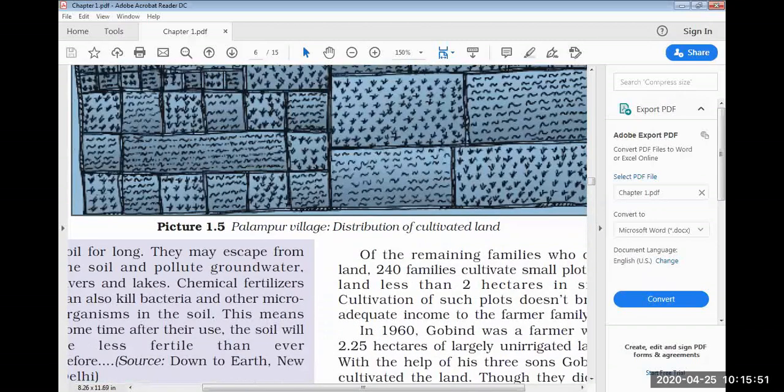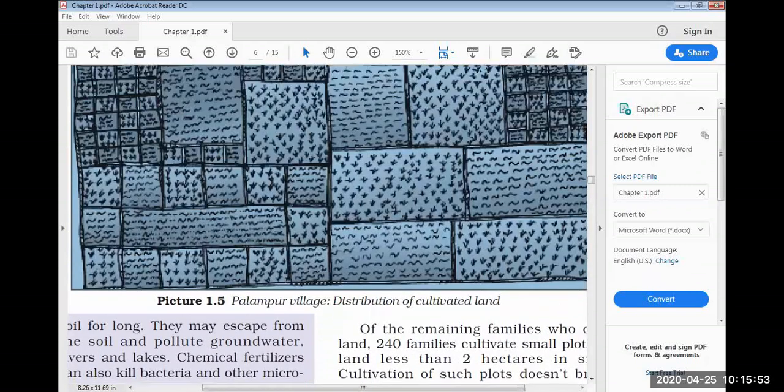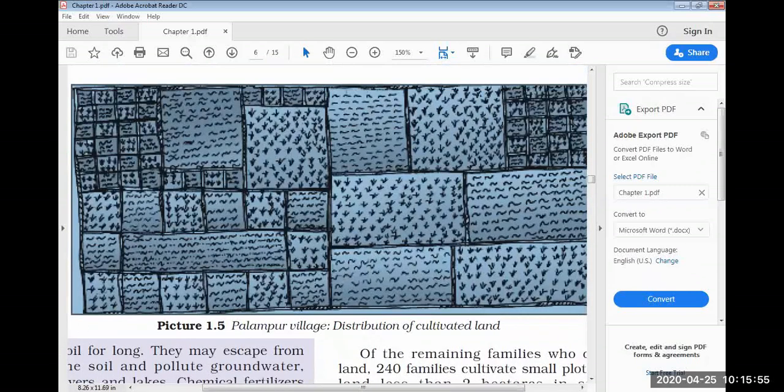Now just see, I'm showing you. As this land is distributed in such a way, this particular land, these which are larger in area, they are rich farmers. This one, see the cursor.